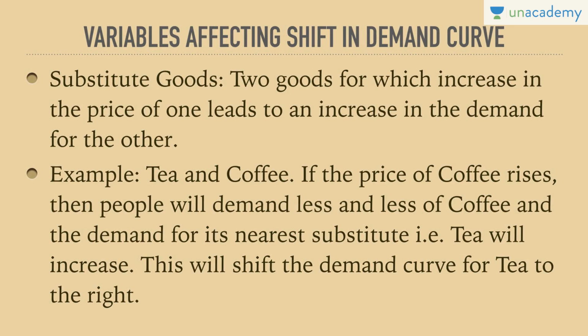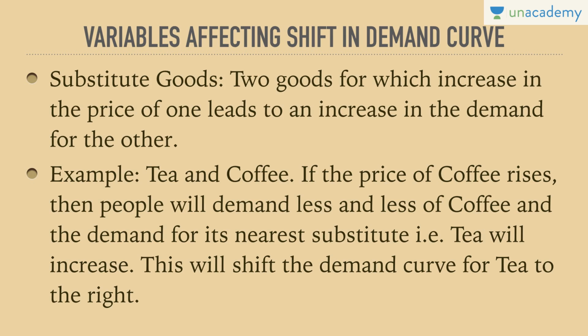The first variable is the presence of substitute goods. What do substitute goods mean? Substitute means exactly substitutable, or something which is usable instead of another thing. Coke and Pepsi are substitutable. If there is no Coke, you can have Pepsi. If there is no Pepsi, you can have Coke. Obviously, if you are a Coke loyalist, then you might not touch Pepsi and you will die of thirst. But I'm not talking about those fanatics. I'm talking about those people who will consume the other product if one is not available.